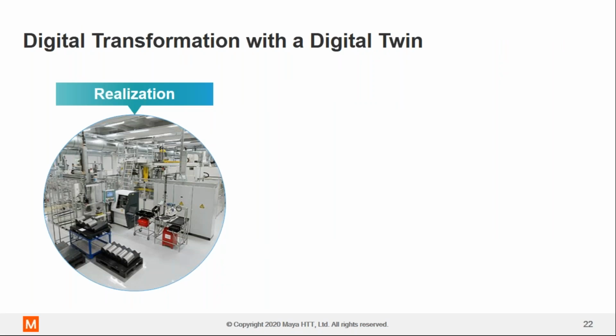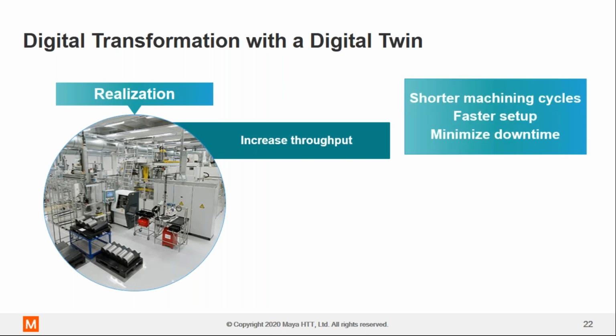So let's talk about the realization part of the digital twin. Once your design is complete through the ideation phase, either via CAD or CAE analysis, the logical next step for some is manufacturing. And again, we at Maya have a solution to help you. The main objective from a manufacturing standpoint, regardless of the industry, is to increase throughput. That's one of the key competitive pressures.